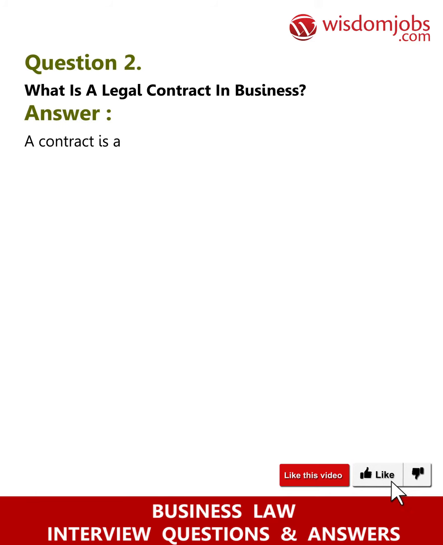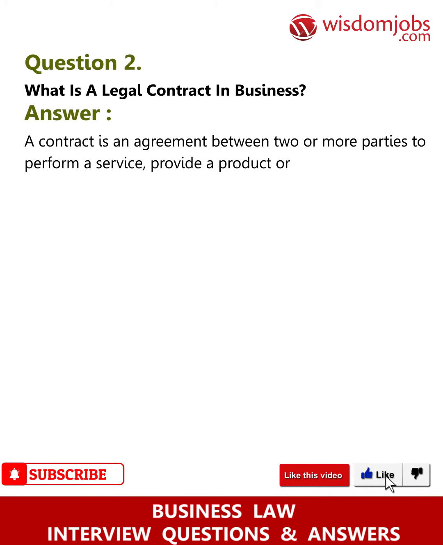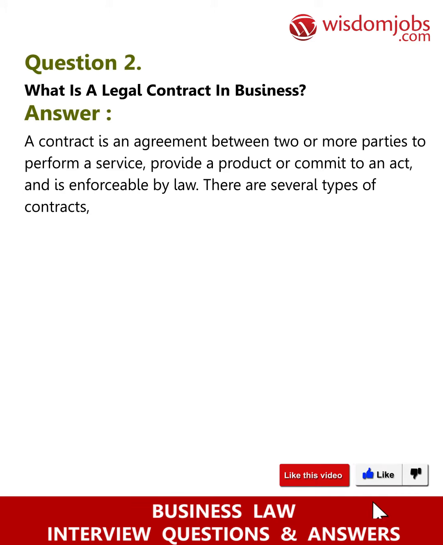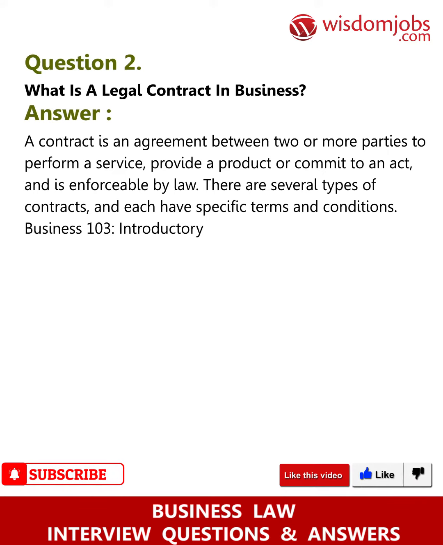Question 2. What is a legal contract in business? Answer. A contract is an agreement between two or more parties to perform a service, provide a product, or commit to an act, and is enforceable by law. There are several types of contract, and each has specific terms and conditions. Business 103. Introductory Business Law.